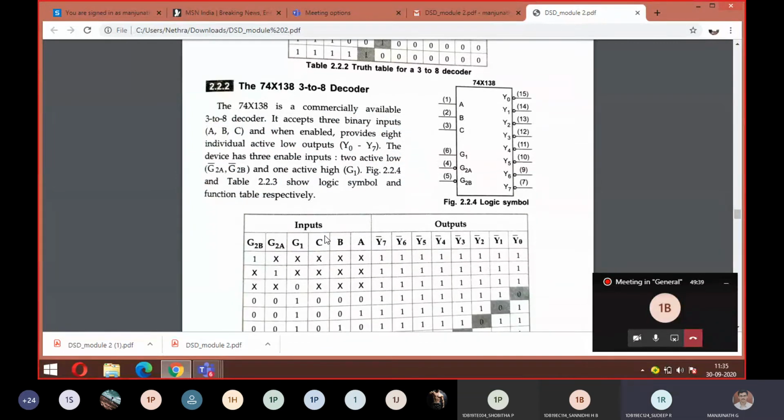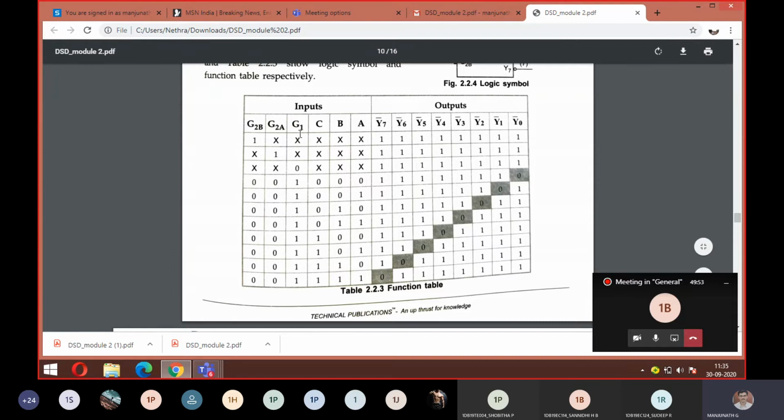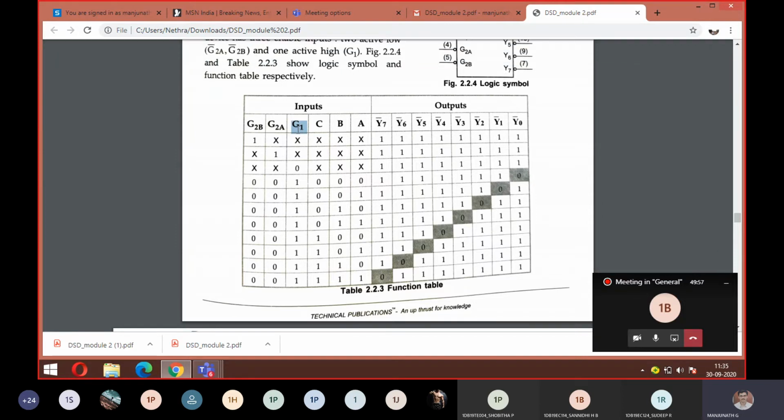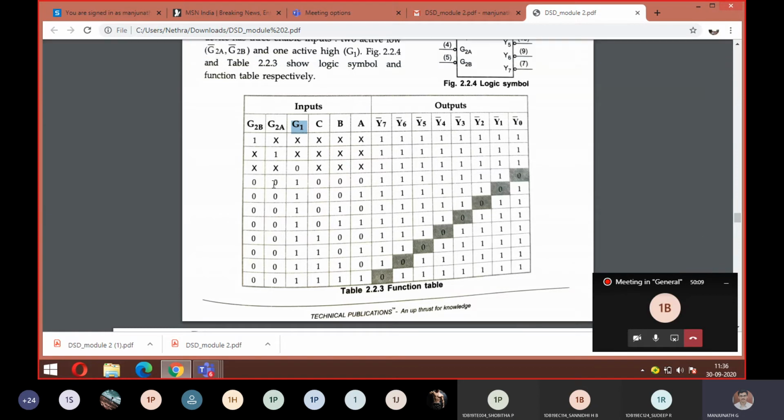Now this is a truth table. What has happened now? I told you whenever it is active high, G1 plays a major role in this IC. G1 is the main enable pin, the active high enable pin. Whenever this is 1, only then can you expect the output. The remaining G2A and G2B are just supporting. Every time they are off only.